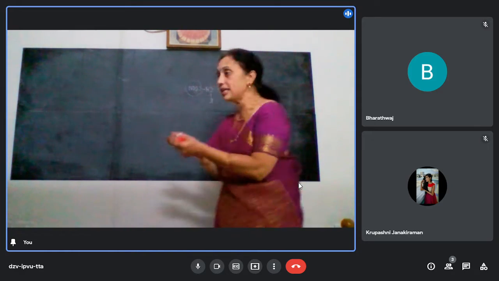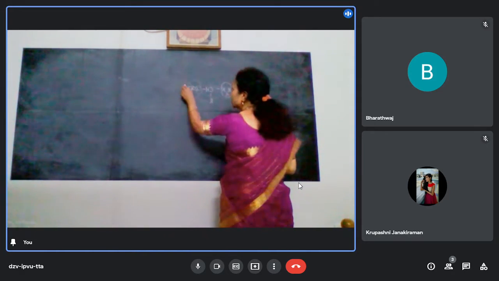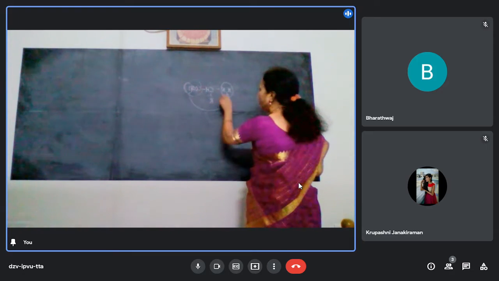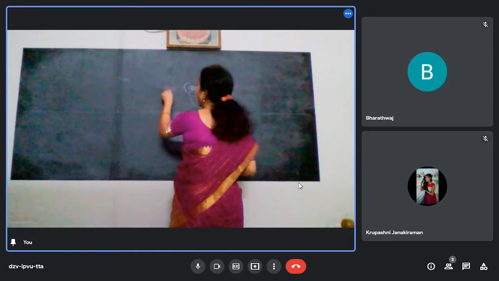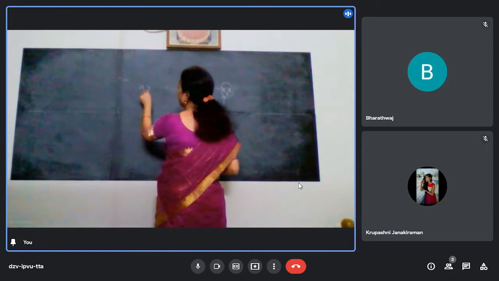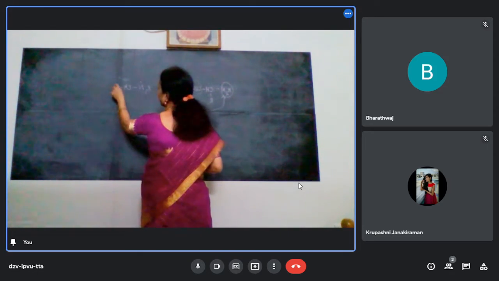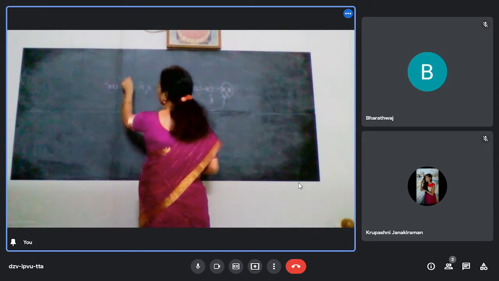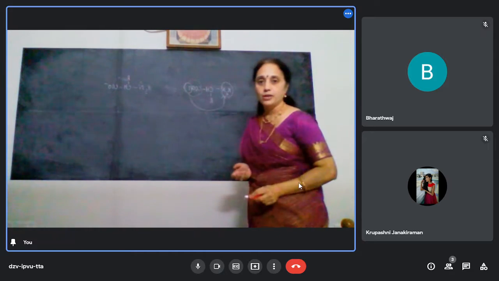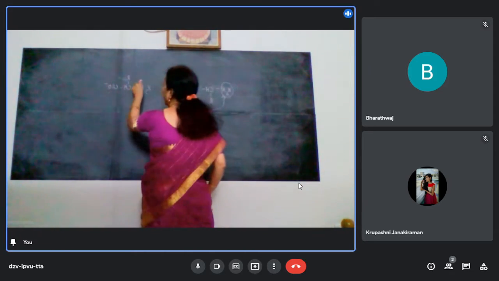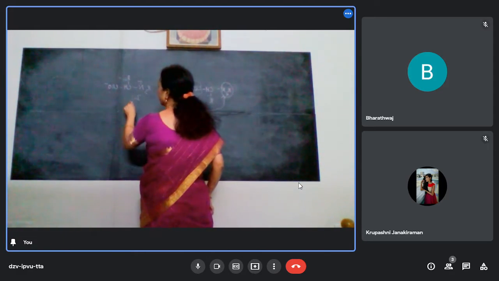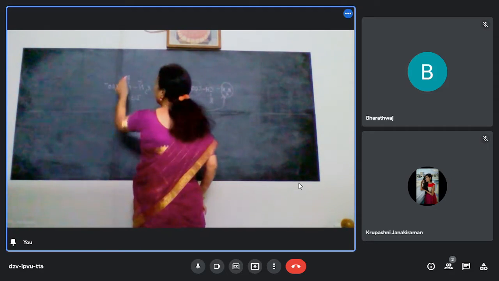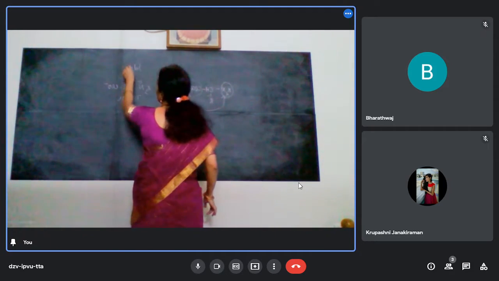How will they cancel? Carboxylic acid donates one proton to the amino group, and it will form like this. Like this. So it will be a dipolar ion. This is called an internal salt.